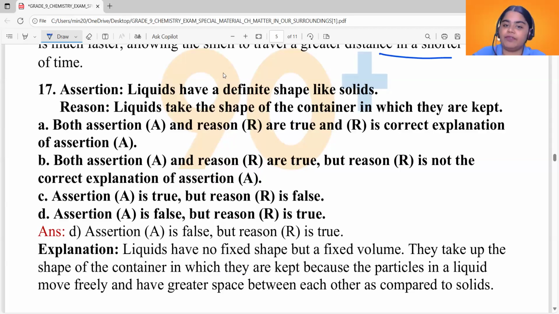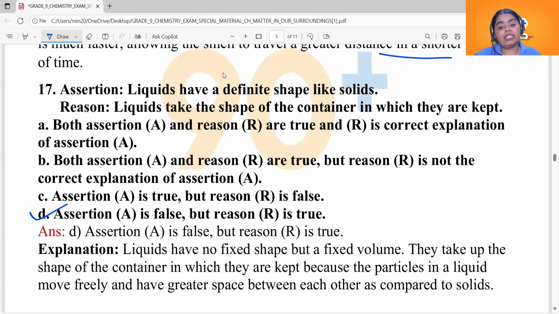Either liquids have a definite shape like solids, or liquids take the shape of the container in which they are kept. Now, what does reason imply? Reason says that liquids do not have a particular, definite shape on their own. They take the shape of the container in which they are kept. Now, what is true? Option D is the correct option here.